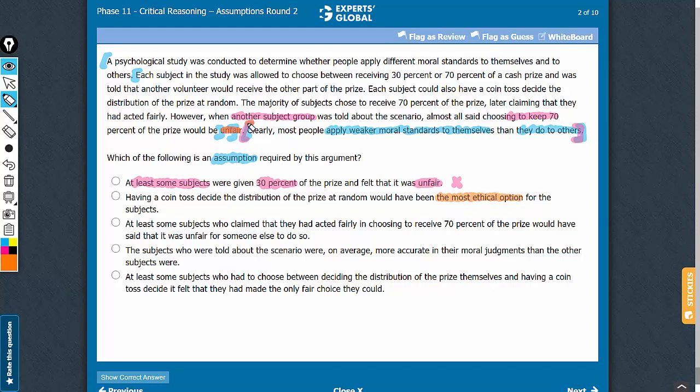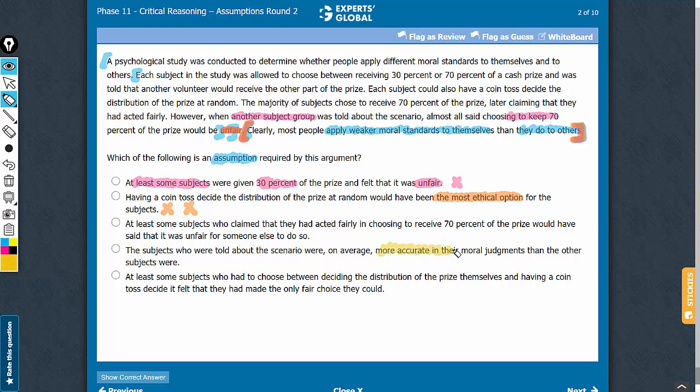Answer choice B delves into what would have been the most ethical option. This does not address the point of applying weaker moral standards to oneself than what is applied to others. This is not going to be a valid assumption because this is not relevant to the conclusion made. Besides, please always be very careful when you see such emotional answer choices on GMAT critical reasoning. Such answer choices are only rarely correct.